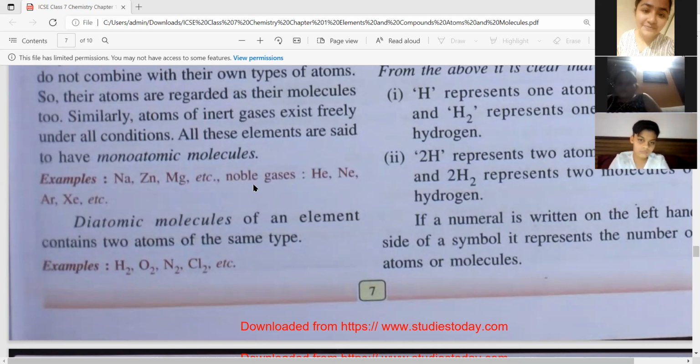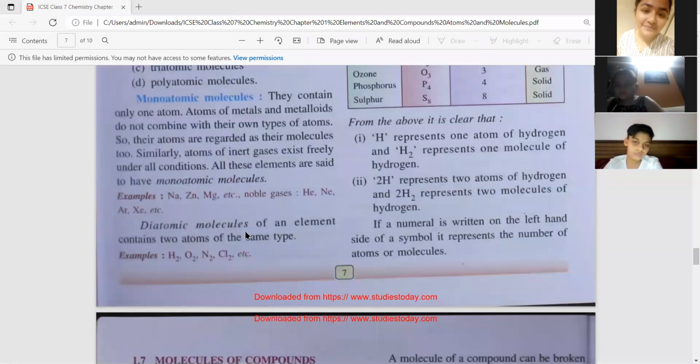How many atoms? 2 atoms of the same type. That's why in the example, H2, hydrogen has 2 atoms. So H2, O2 oxygen, N2 nitrogen, Cl2 chlorine, etc. This 2 written down represents the number of atoms. Clear? Yes, very good.